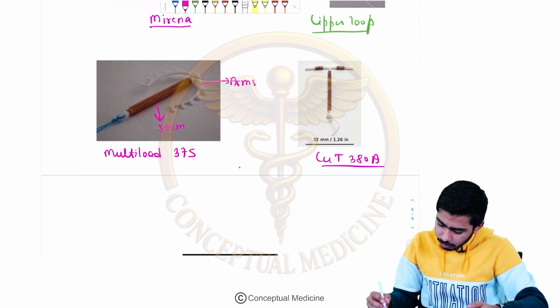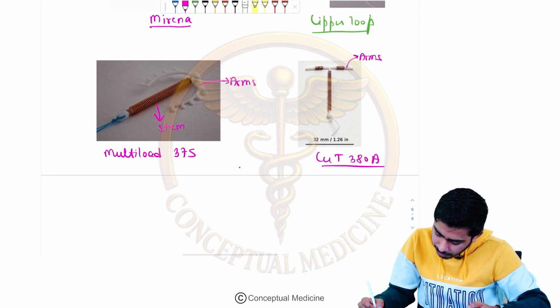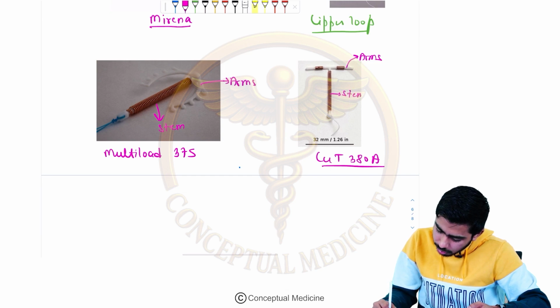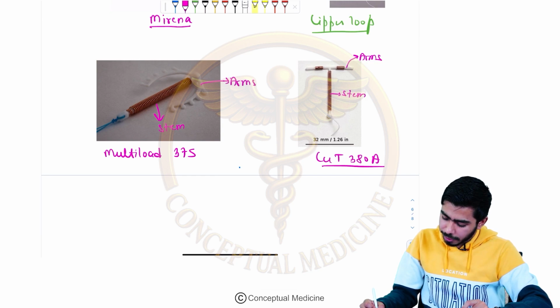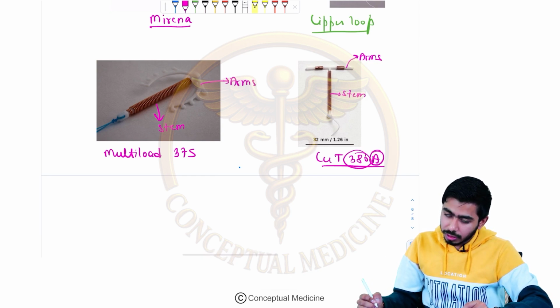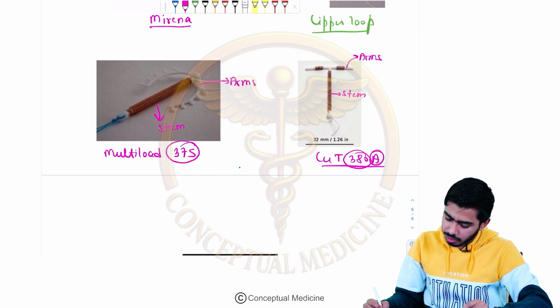Copper T 380A, guys, over here we can see these are the arms and this is the stem. Here we can see the copper on the stem as well as on the arms. So that's why it is copper T 380A. A means arms, and 380 means surface area. Here the 375 square millimeter surface area is there, and here the 380A.